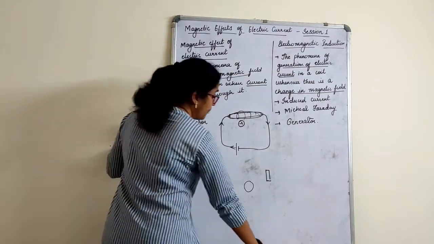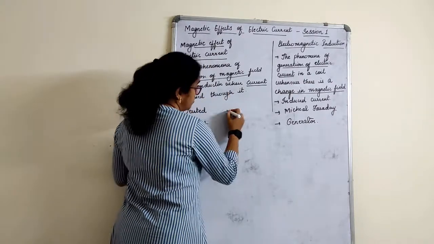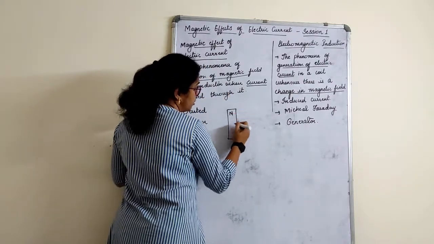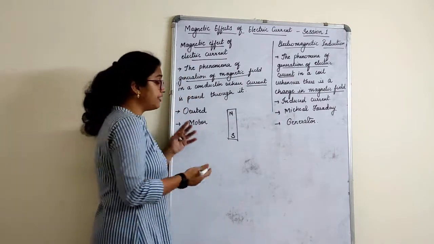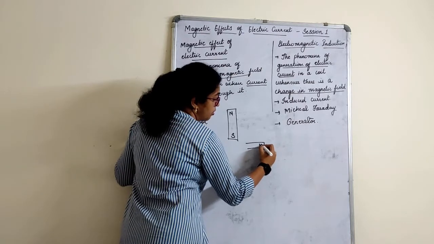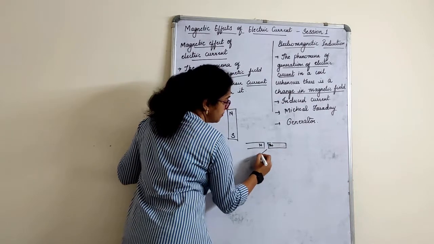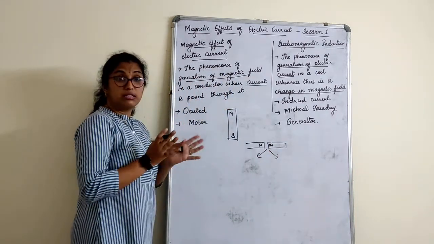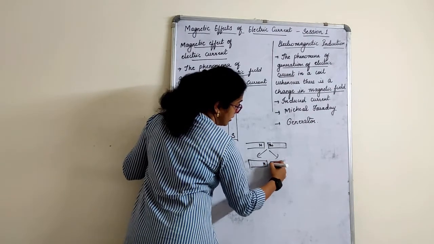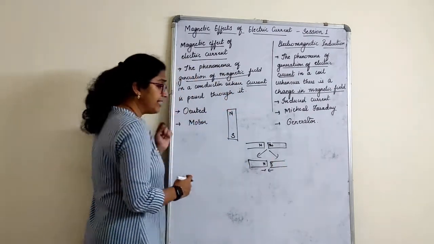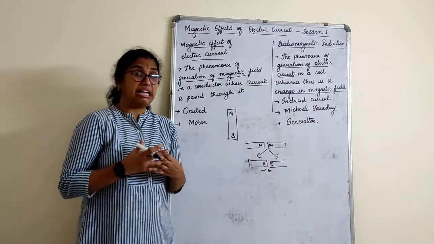Now basically when I talk about a magnet here, it has a North Pole and a South Pole. Basic rules about the magnet: if I bring two magnets with North Pole and North Pole, they actually repel, right? Like poles repel, and if I bring two poles, say North and South, they actually attract. The like poles of the magnet repel and the unlike poles attract.